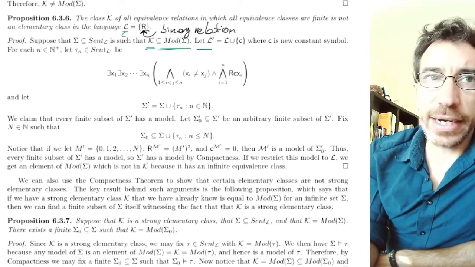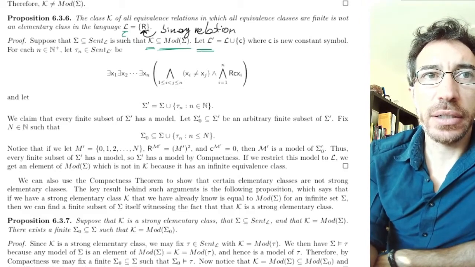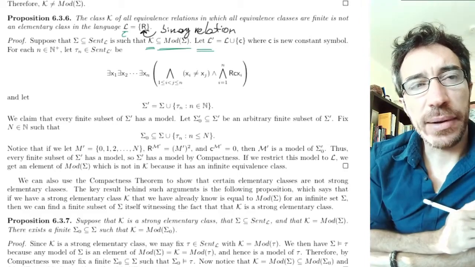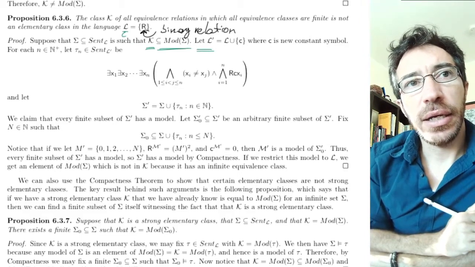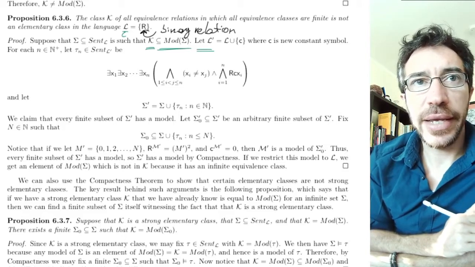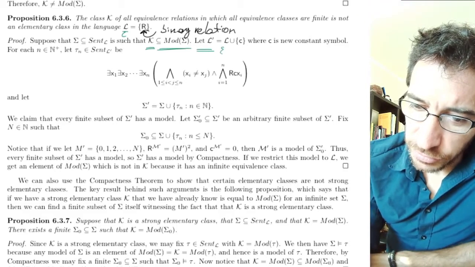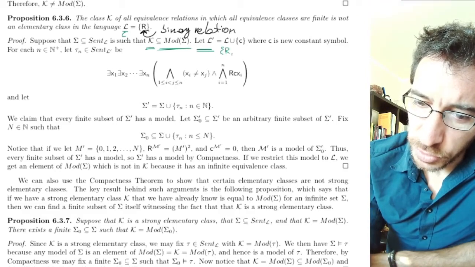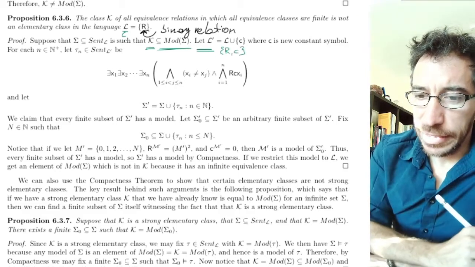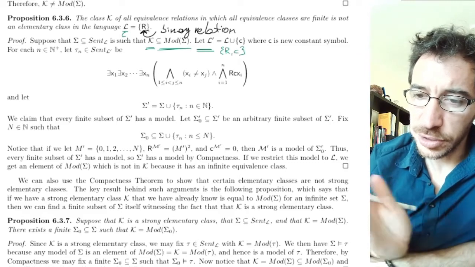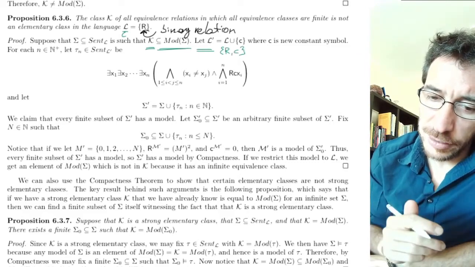So we're gonna extend the language. With vocabulary, now we make it a bit bigger, and we add to it C, where C is a new constant symbol. Okay, so essentially you can write this down if you want. So the new language contains two symbols, R and C. And C is a new constant symbol we hadn't seen before. And then what are we gonna do?